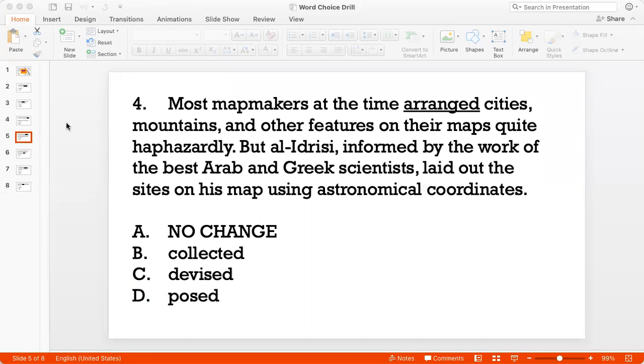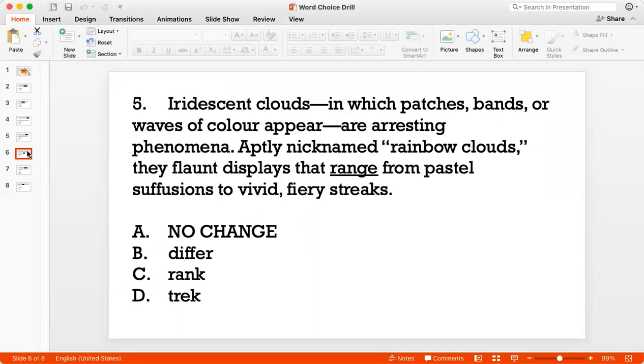Okay, let's look at question 5. Iridescent clouds in which patches, bands, or waves of color appear are arresting phenomena, aptly nicknamed rainbow clouds. They flaunt displays that range from pastel suffusions to vivid, fiery streaks.